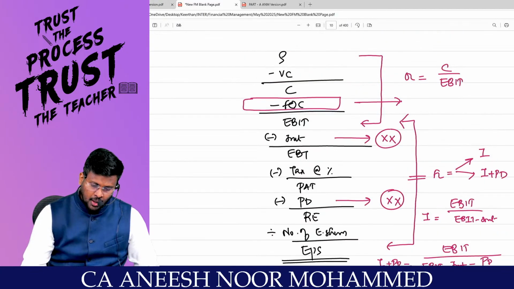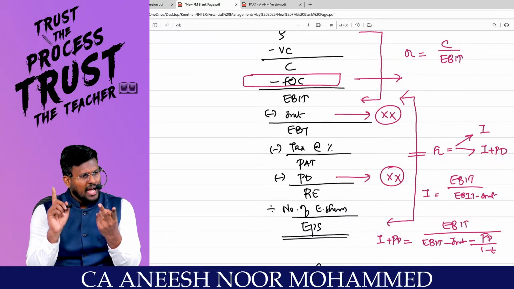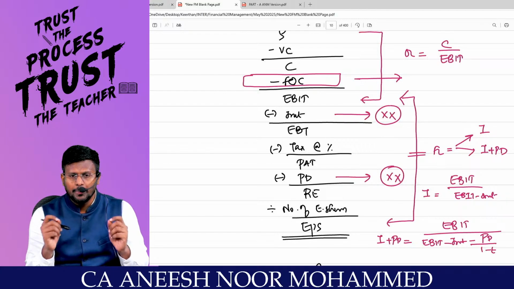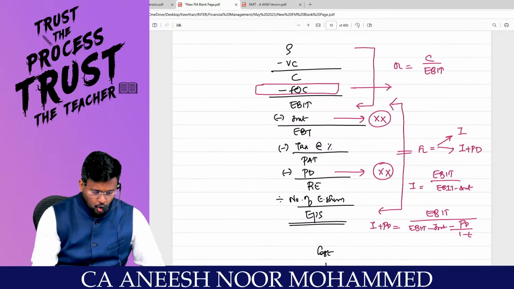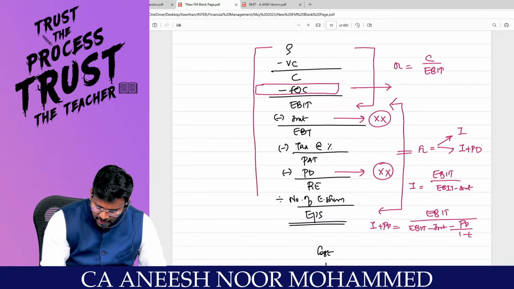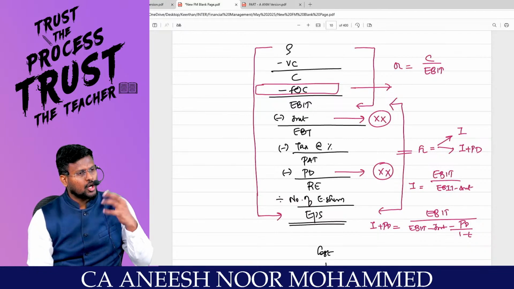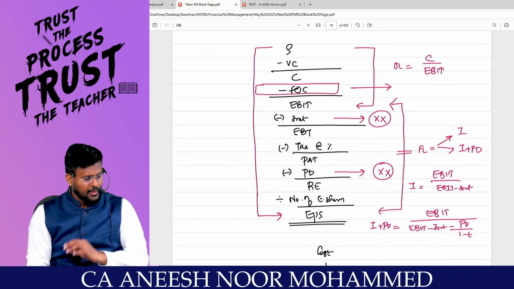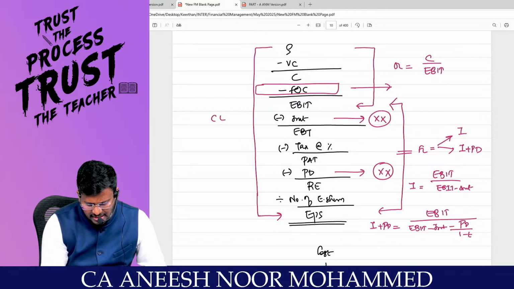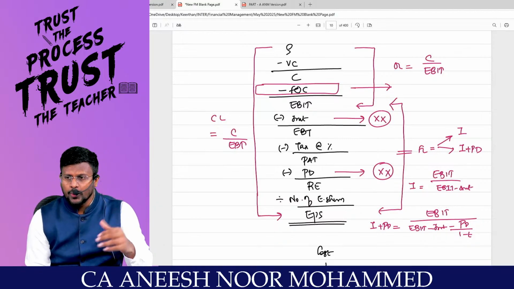Fantastic to the core. But in any organization, if you are having both fixed operating cost and also fixed financial cost, you will be having double leverage called combined leverage or combo leverage. Are you all really with me? That combo leverage will be the analysis from the sales to the EPS. Sir, that is also maybe because of the interest alone or interest plus the preference dividend. So that will be calculated as combined leverage is equal to contribution divided by EBT, or EBIT minus interest. I have calculated without preference dividend.